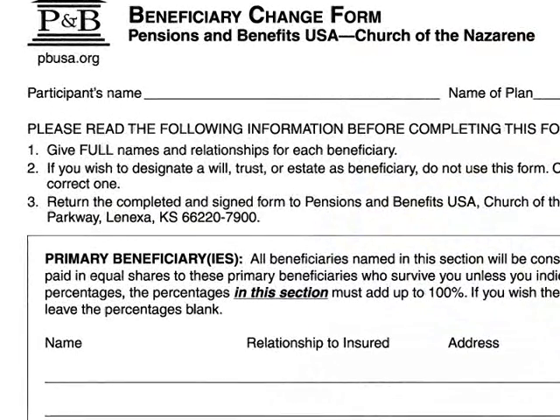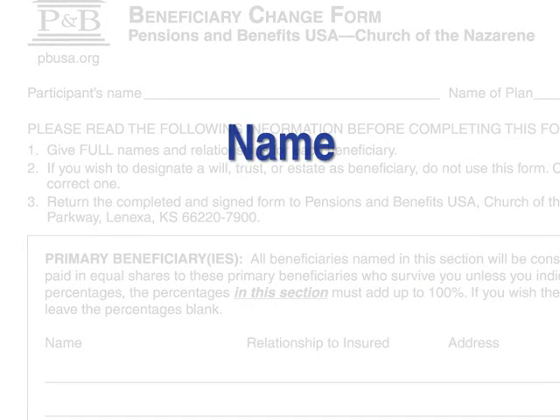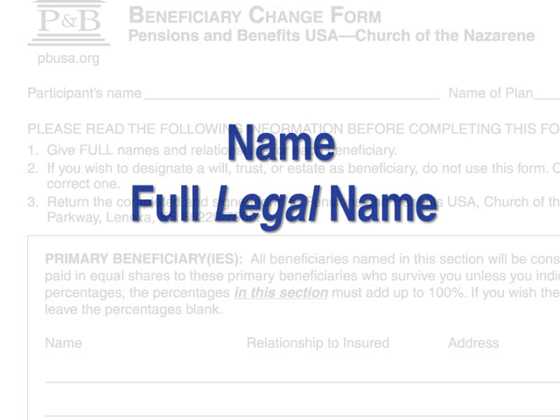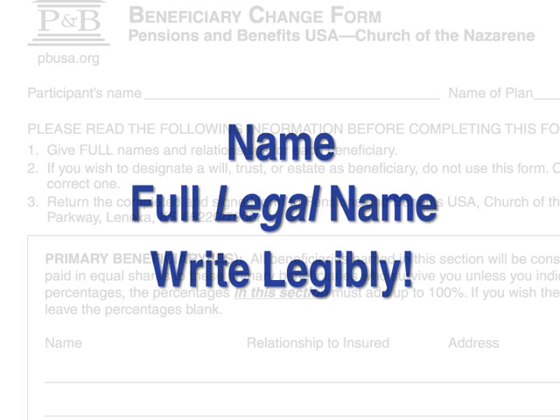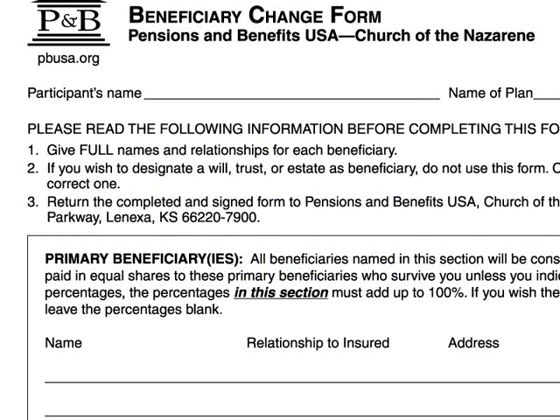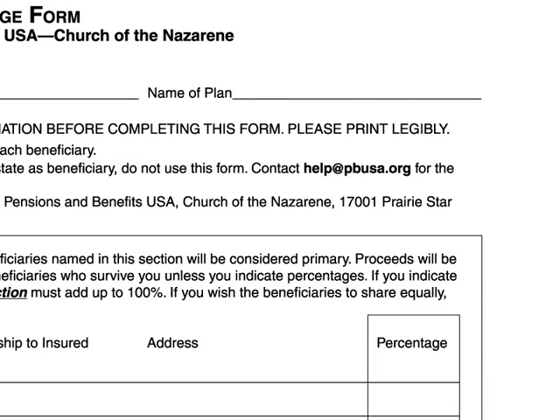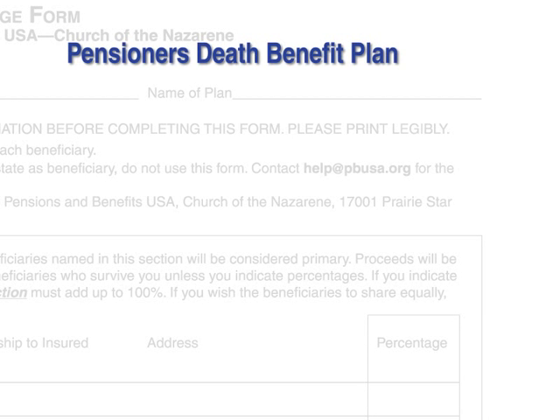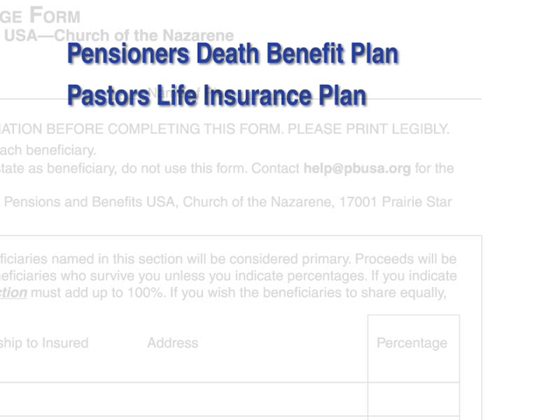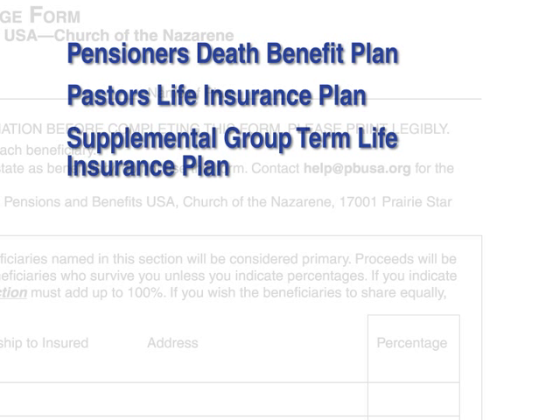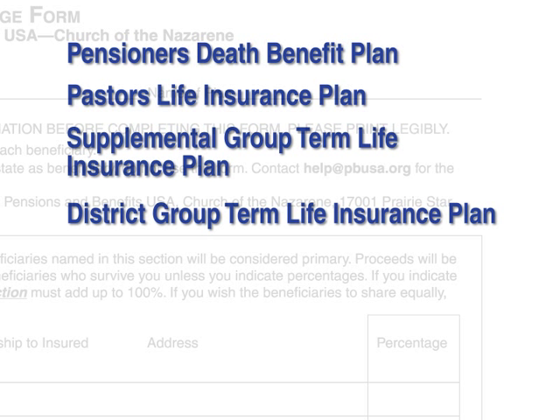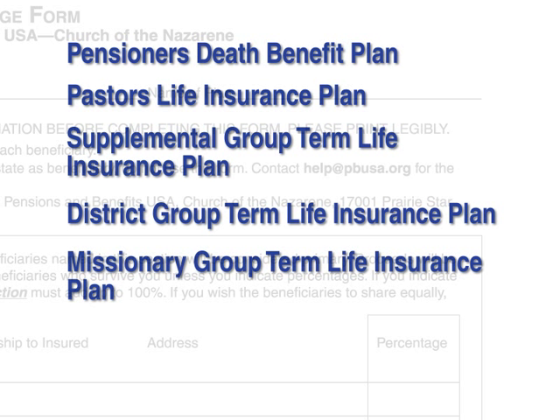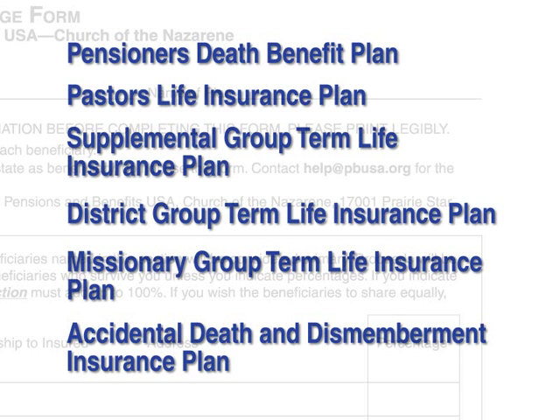Begin by typing or printing your name in ink. Use your full, legal name, and please make it easy for P&B and the insurance company to read. Next, list the type of plan for which you are applying. Your choices are pensioner's death benefit, pastor's life insurance, supplemental group term life insurance, district group term life insurance, missionary group term life insurance, or accidental death and dismemberment.